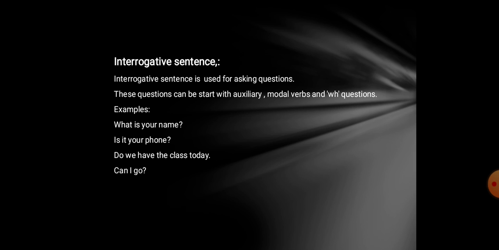Okay, and if you look at the next sentence: do we have the class today? This is also an auxiliary. Look at do, it is an auxiliary. So now, do we have the class today? The answer will be yes or no. So it means yes, we have the class today, or we do not have the class today. This you can say. Can I go? Now can is a modal verb and I used it as a question. So I say, can I go?